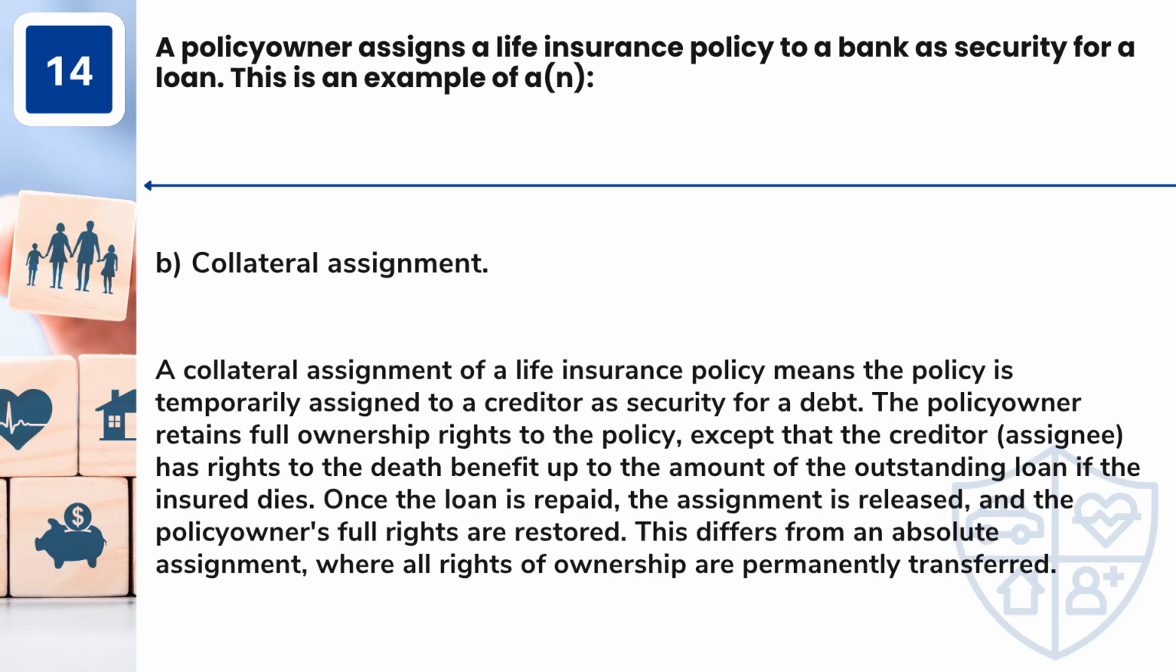Answer: B. Collateral assignment. A collateral assignment of a life insurance policy means the policy is temporarily assigned to a creditor as security for a debt. The policy owner retains full ownership rights to the policy, except that the creditor, the assignee, has rights to the death benefit up to the amount of the outstanding loan if the insured dies.